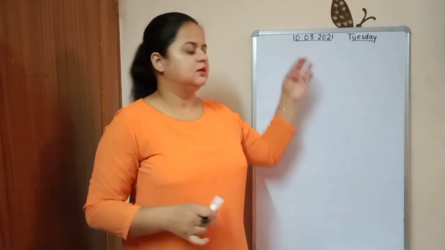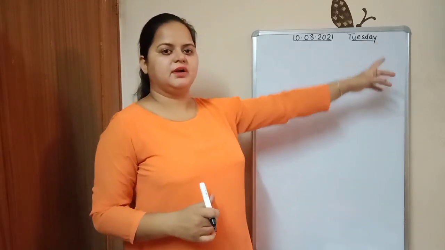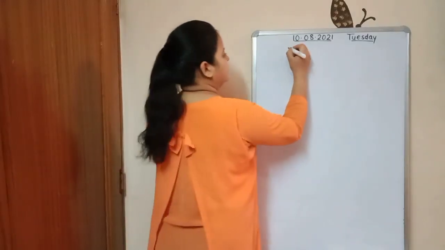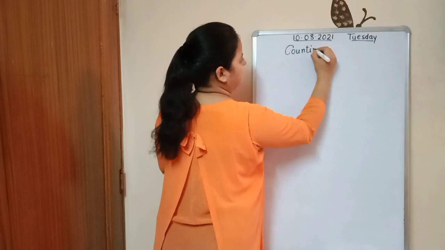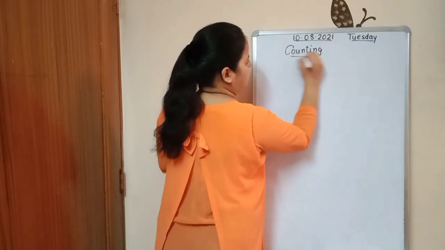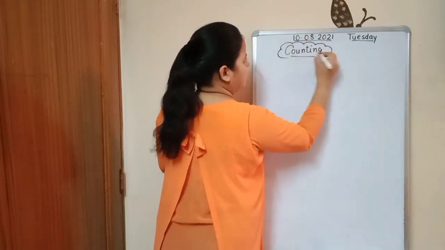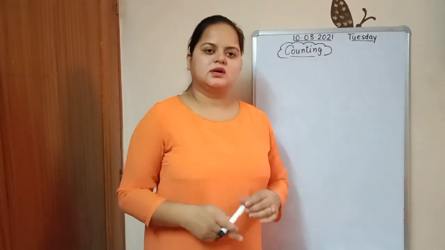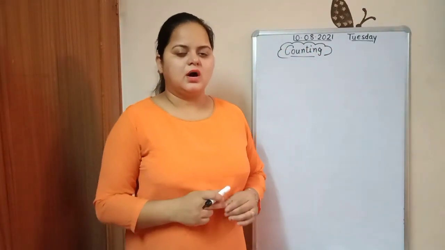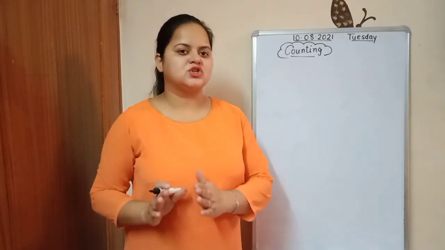Now write the topic: counting 501 to 1000. Now you have to write HTO.